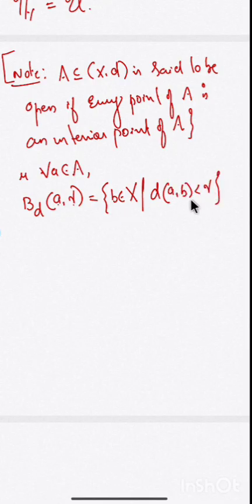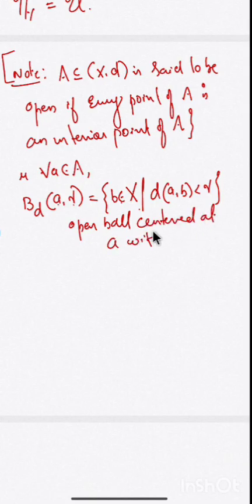These are the elements b in X such that D(a, b) is less than r. And this is called the open ball centered at a with radius r.